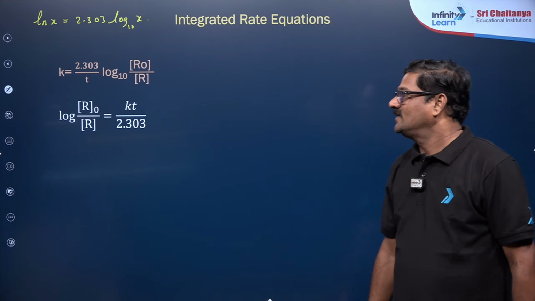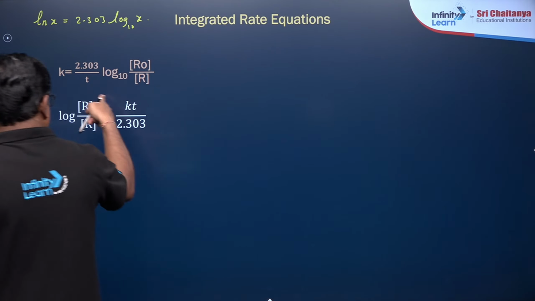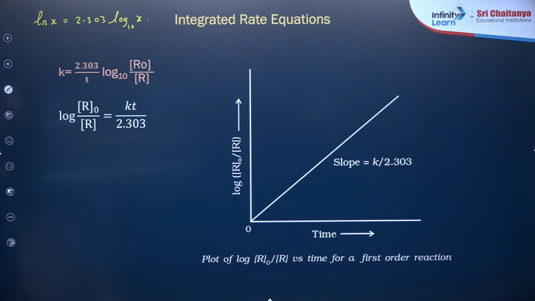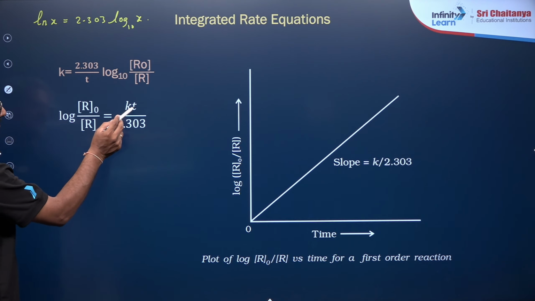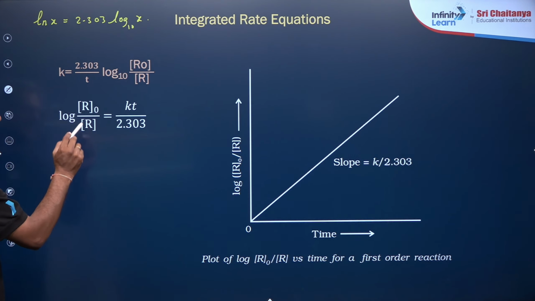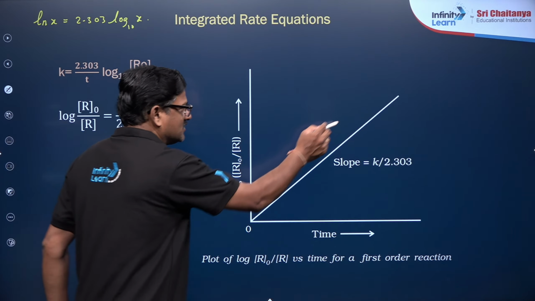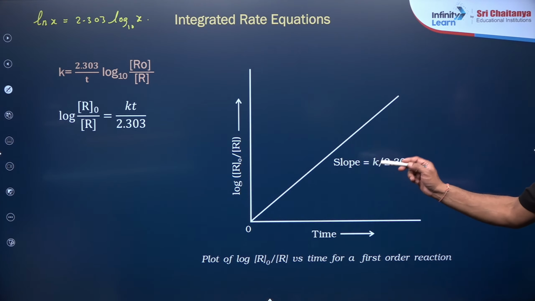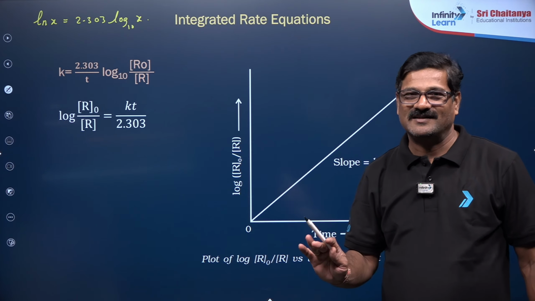So this expression can give you a graph, that is going to be log R naught by R versus time. Log R naught by R is directly proportional to time, so it is going to be a straight line. Understanding mathematics is very important, even though you are a biology student.